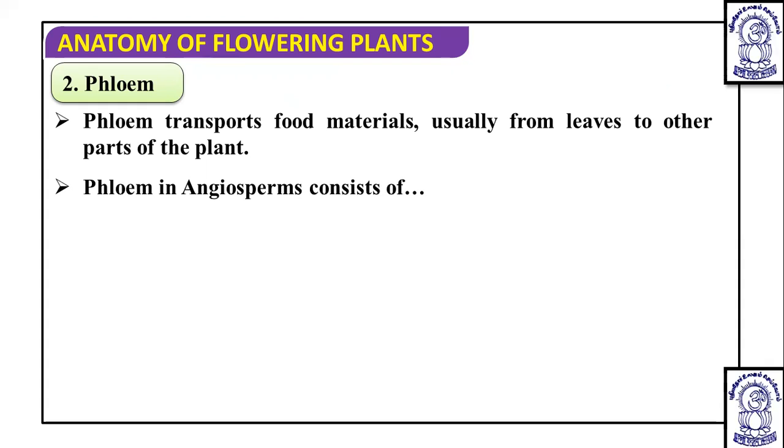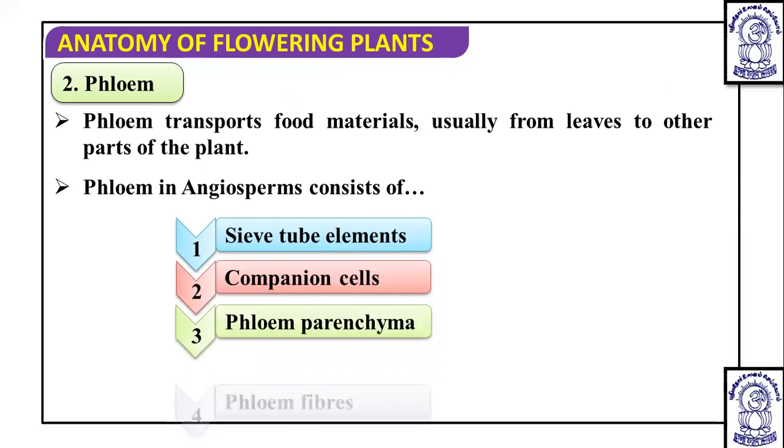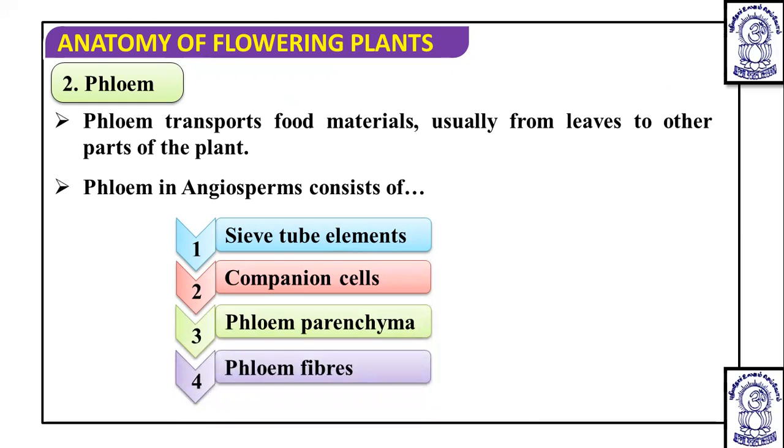Now phloem in angiosperm consists of four elements or four types of cells, because it is a complex permanent tissue, so it is made up of different types of cells. These are the sieve tube element, companion cell, phloem parenchyma, and phloem fibers. Out of these, the sieve tube element, companion cell, and phloem parenchyma are the living components, whereas phloem fiber is a non-living or dead component.